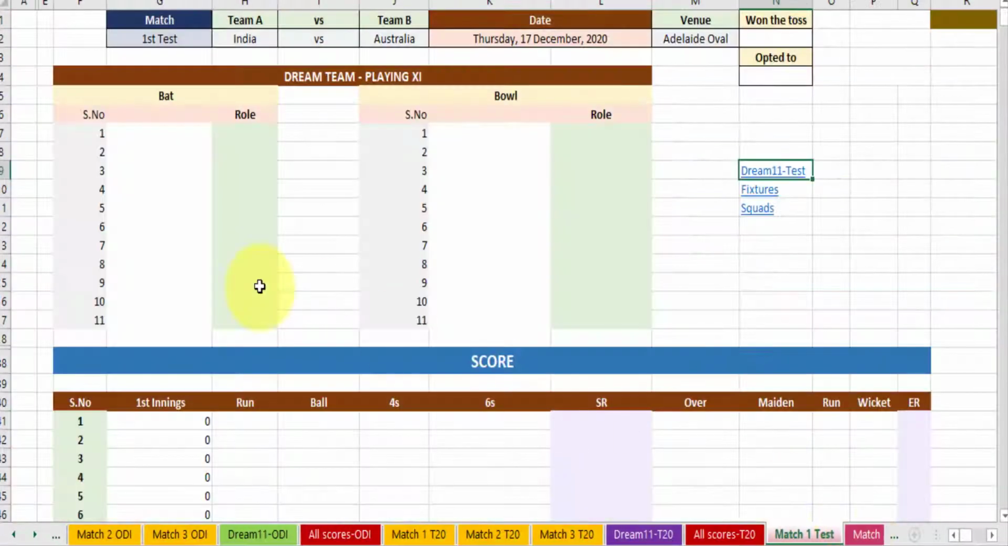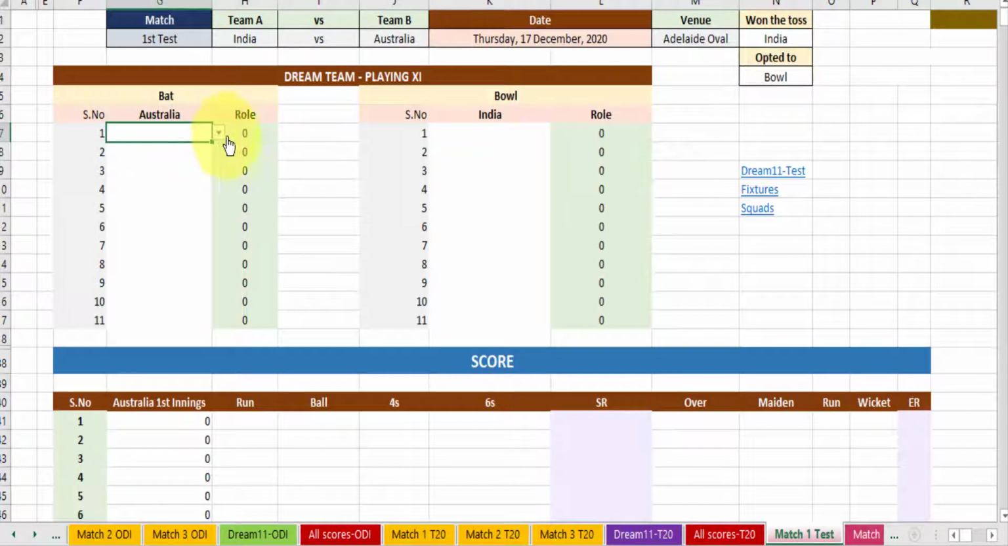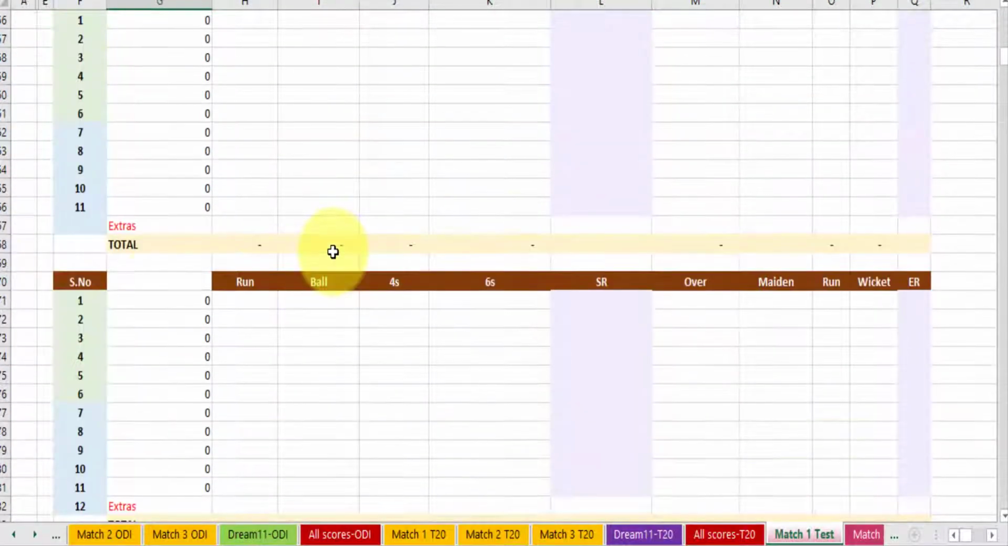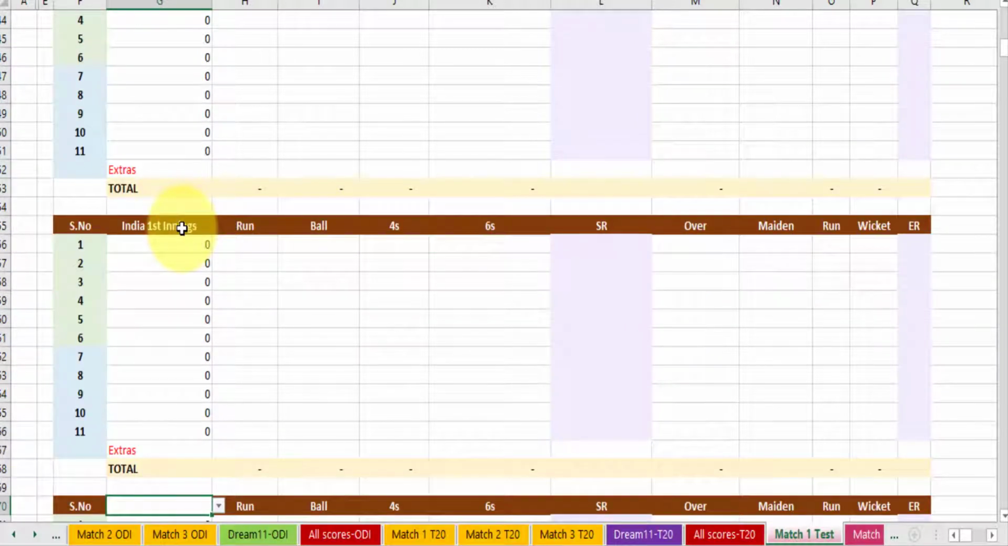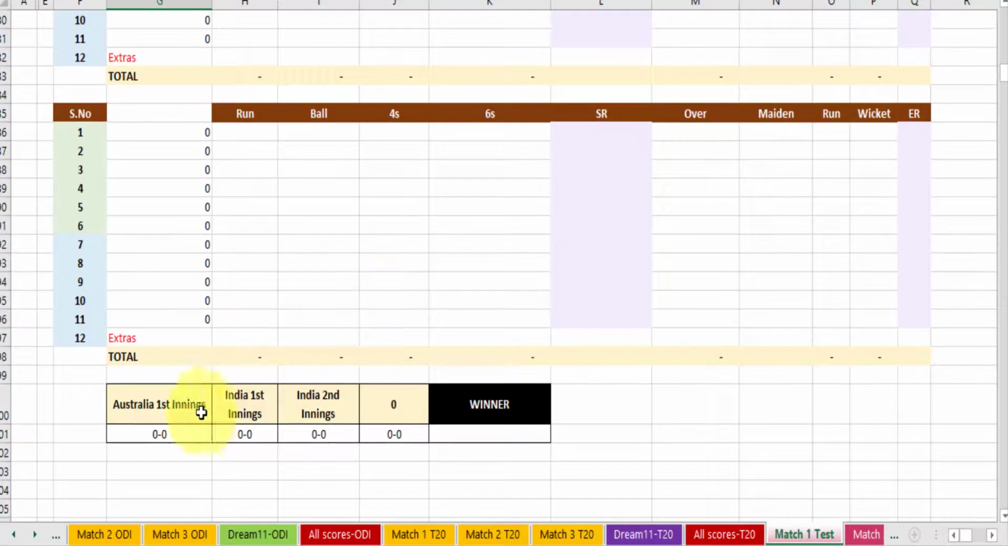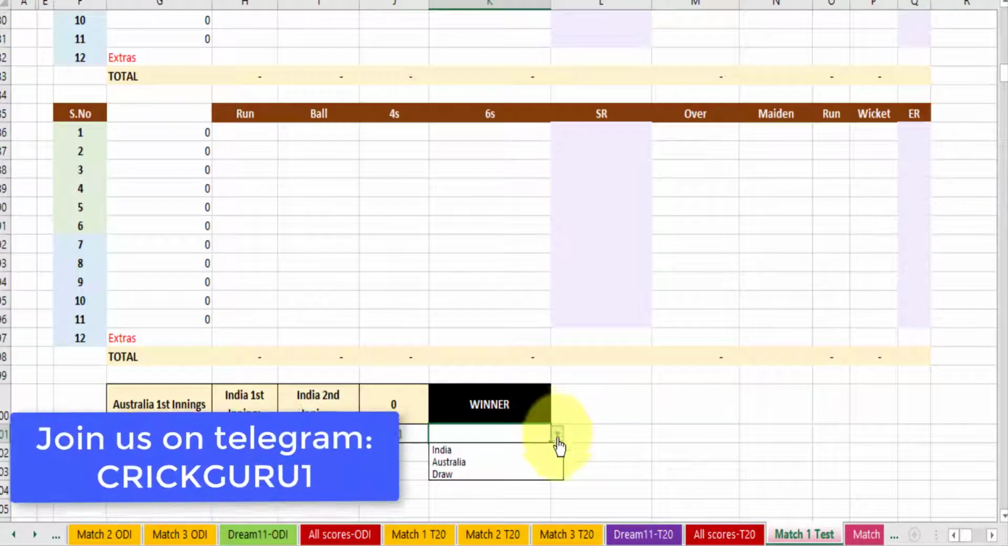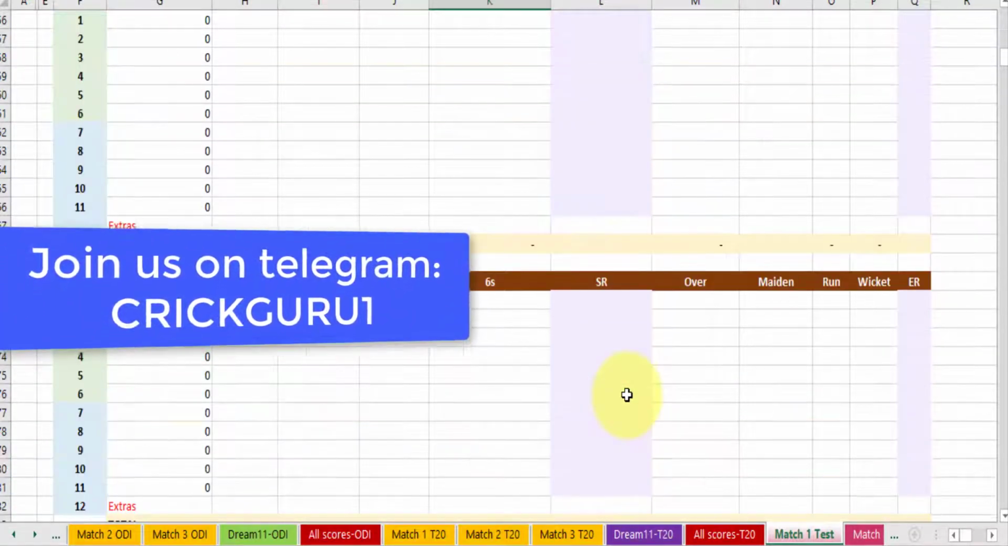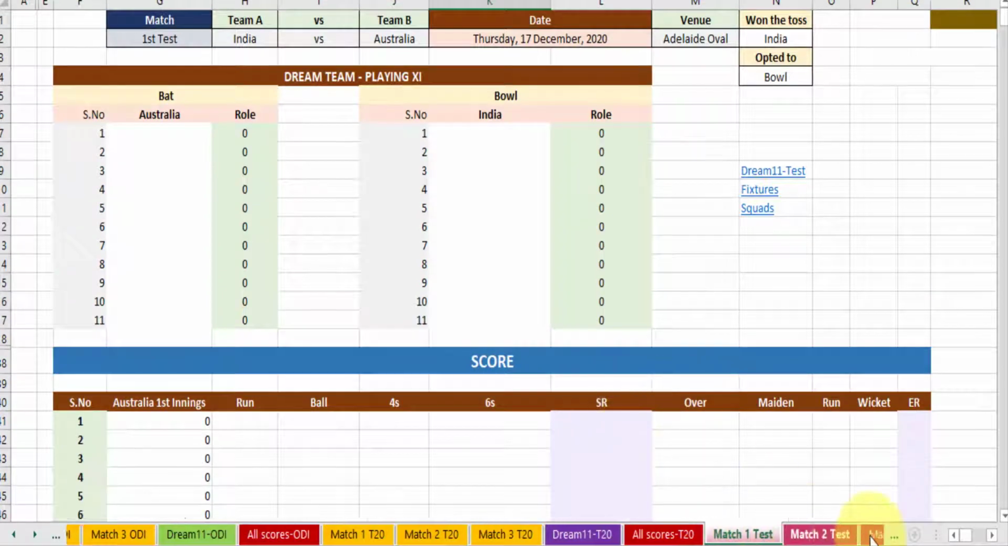Then match 1 test, first test India Australia, again you will be selecting, India opted for ball. From the drop down menu you will select the players playing 11. Australia first inning, India first inning. Here we do not know if Australia will be playing the second inning, or if follow-on gets enforced then India will be playing the second inning. Therefore from the drop down menu you have to select in this way. Again Australia first inning, India first inning, India second inning, and who won the match, or draw. Draws happen a lot in tests, so there is a possibility of the match getting drawn.